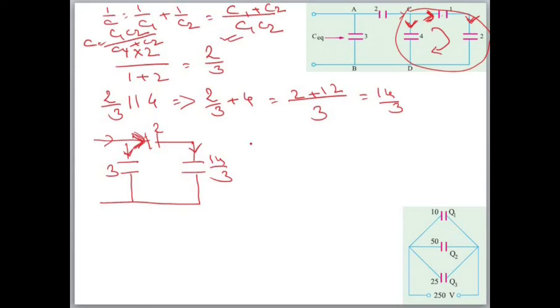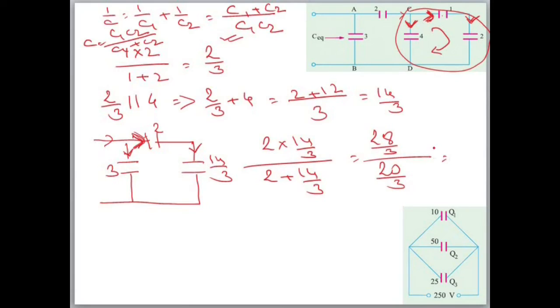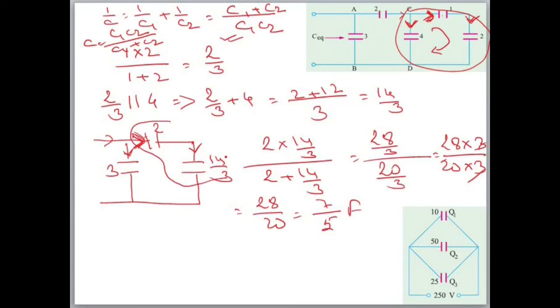सीरीज के रूल क्या होता है? C1 C2 by C1 plus C2. So 2 into 14 by 3 by 2 plus 14 by 3. So 28 by 3. Here 3 2 is 6 plus 14, 20 by 3. 28 into 3 by 20 into 3. This 3 will cancel each other. 28 by 20. 4 से डिवाइड कर देंगे. 4 7 जा 28, 4 5 जा 20. Now whatever came, 7 by 5, ये इसका रिजल्टेंट आया.